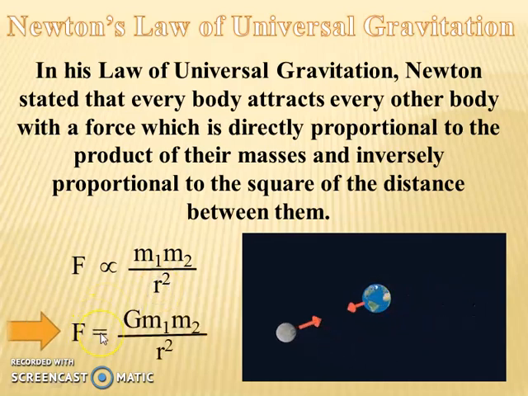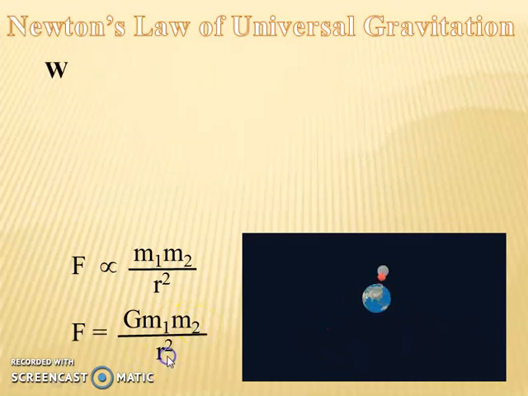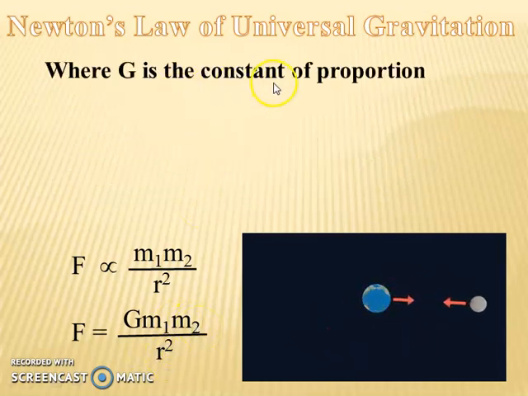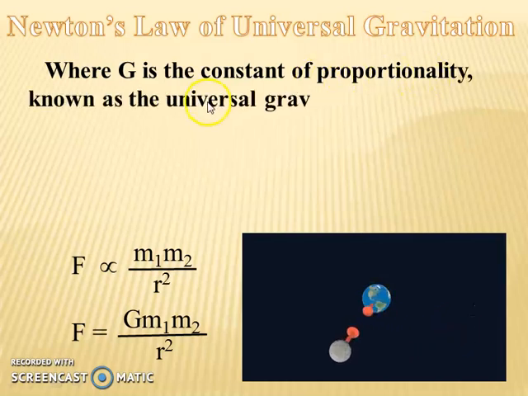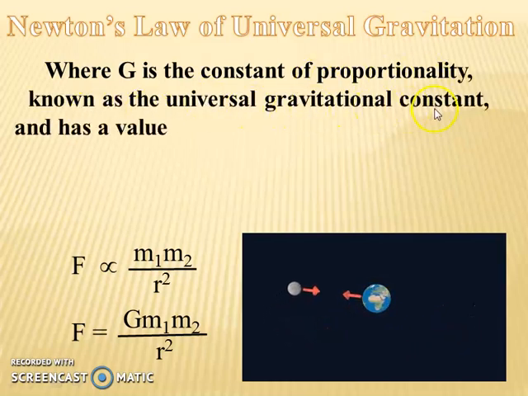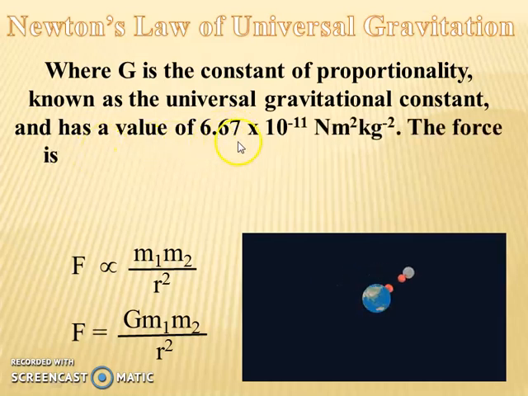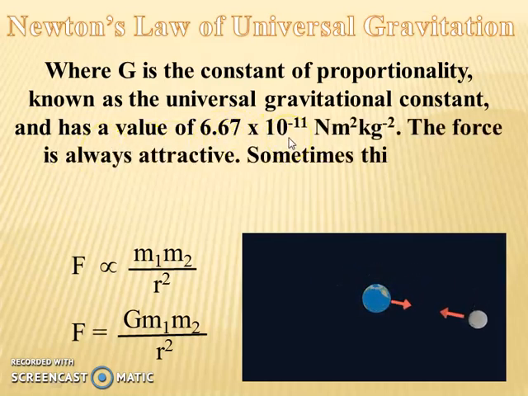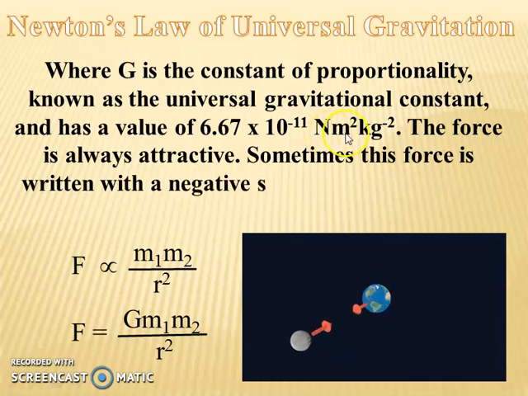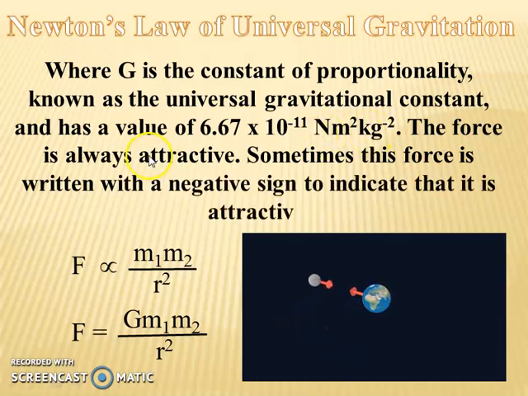When we put an equals sign, we must put in the constant G: F equals G m1 m2 divided by r squared, where G is the constant of proportionality known as the universal gravitational constant and has a value of 6.67 times 10 to the power of negative 11 Newton meter squared per kilogram squared. The force is always attractive. Sometimes this force is written with a negative sign to indicate that it is attractive.